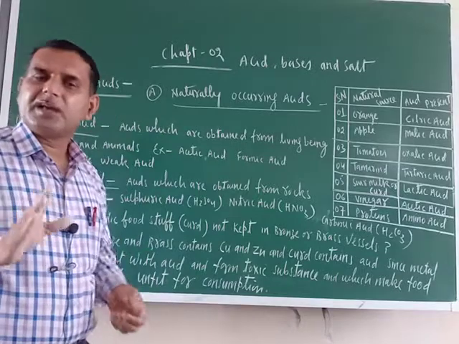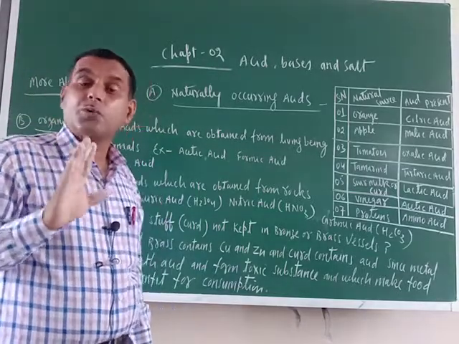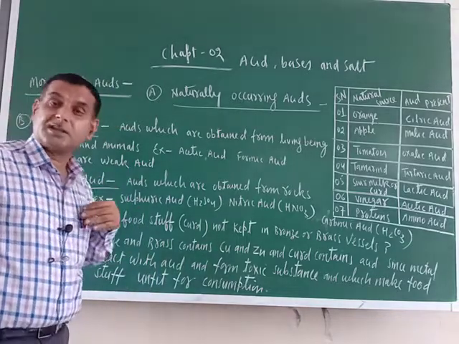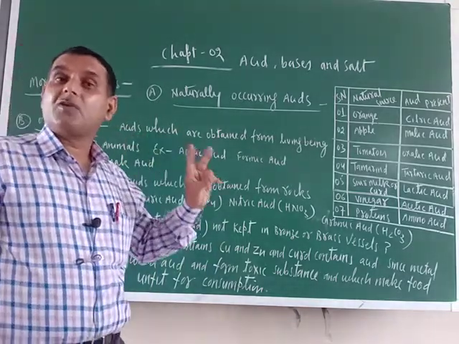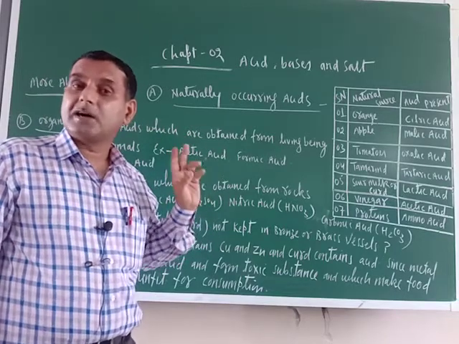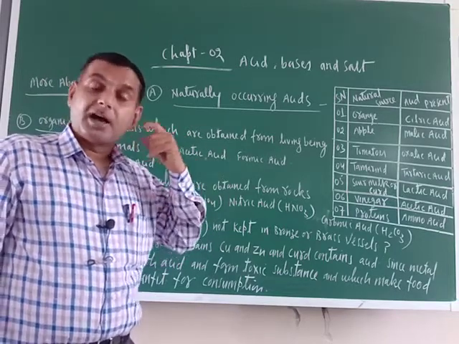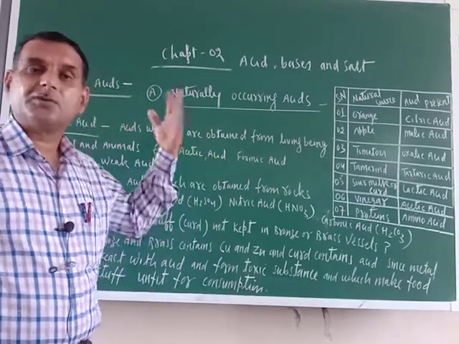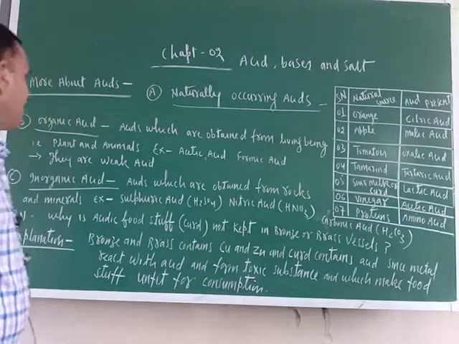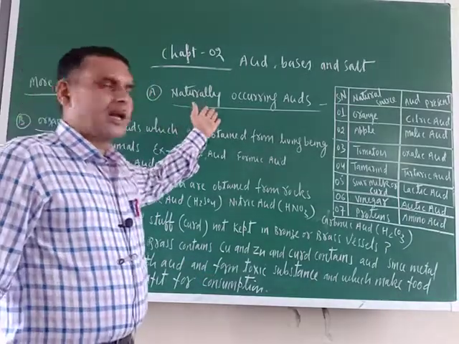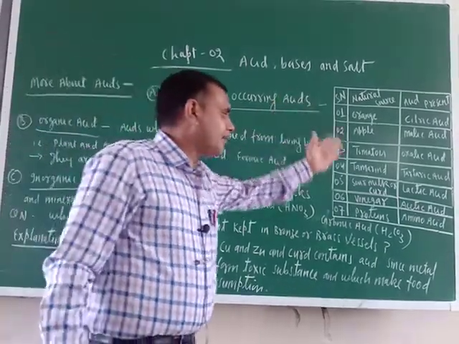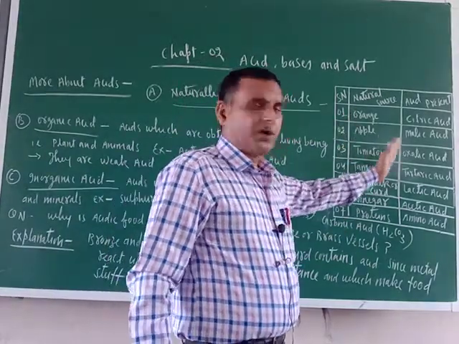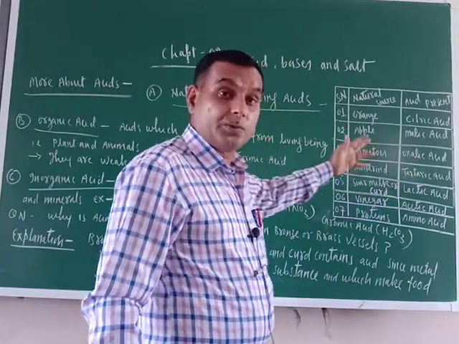Okay, protein is a very essential food ingredient. What kind of acids are there? Amino acids. 20 amino acids are required to prepare 1 molecule of protein. Out of 20, 10 are essential amino acids, 10 are non-essential amino acids. You will study this in higher classes in biology. So this is all about the naturally occurring acids. You just remember the fruits and what kind of acid is found in them.